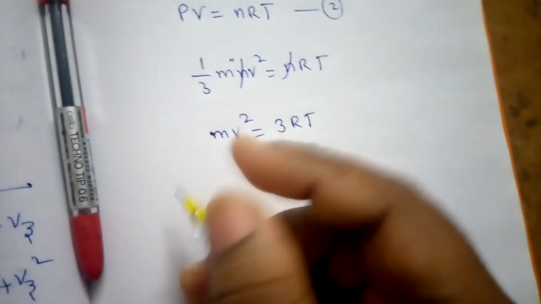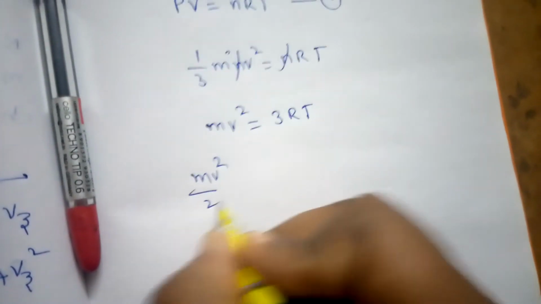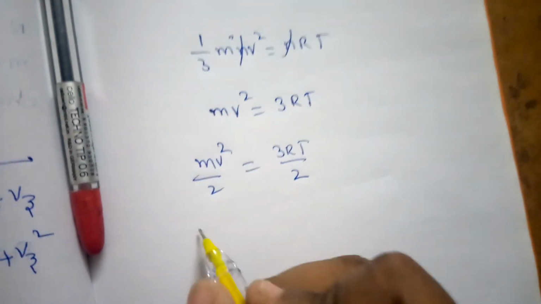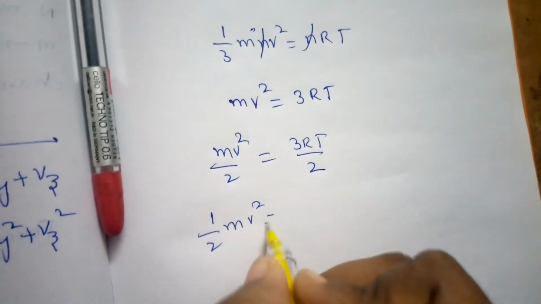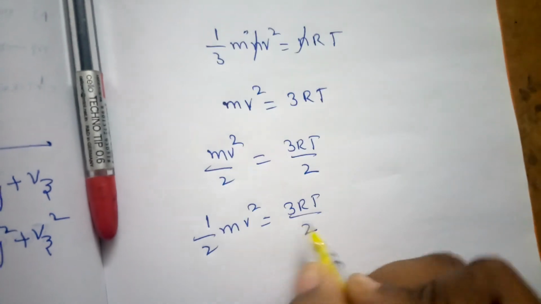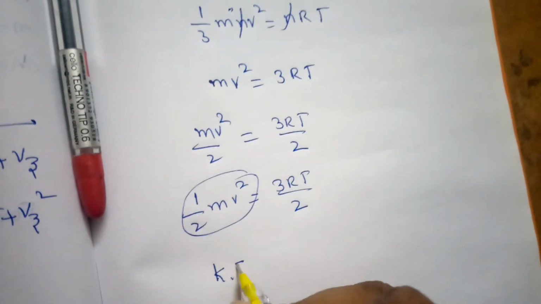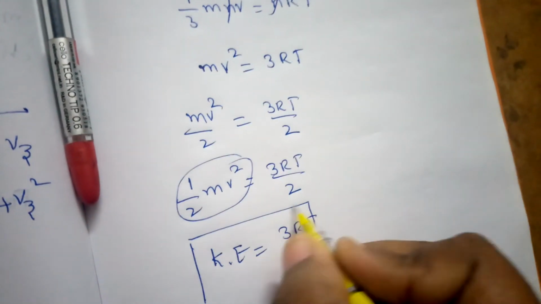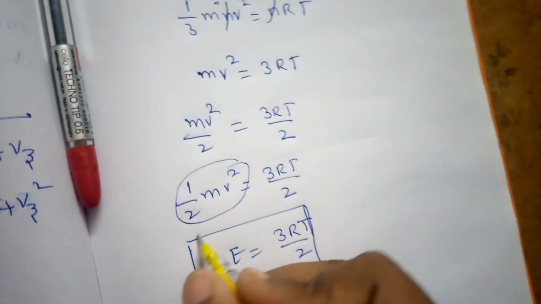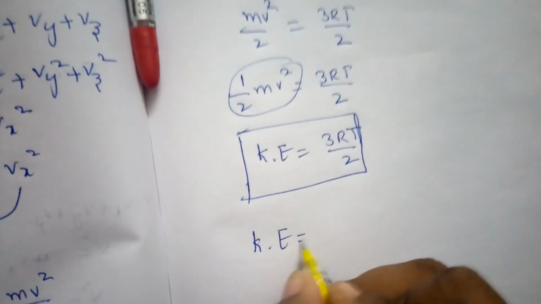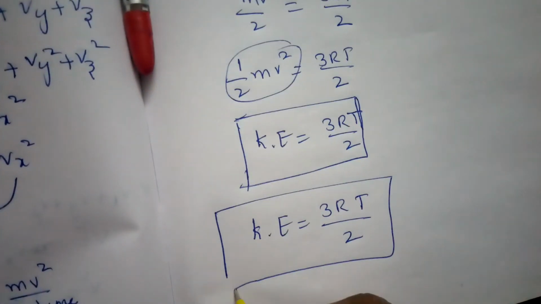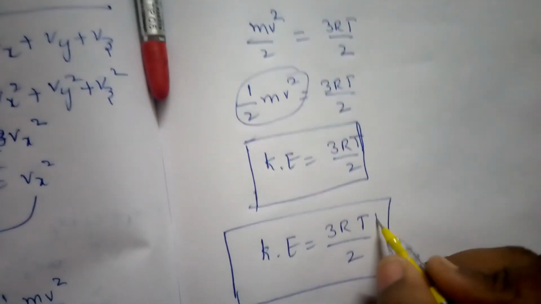Okay, just divide it by 2 on both sides. So what you will get? 3 mv square by 2 equals 3RT by 2. This is nothing but we can write it as half mv square equals 3RT by 2. Half mv square is nothing but kinetic energy, right? So kinetic energy equals 3RT by 2. This is the formula for kinetic energy. So you can apply this one. Kinetic energy equals 3RT by 2. Is it clear, everyone? So as the temperature increases, kinetic energy also increases.